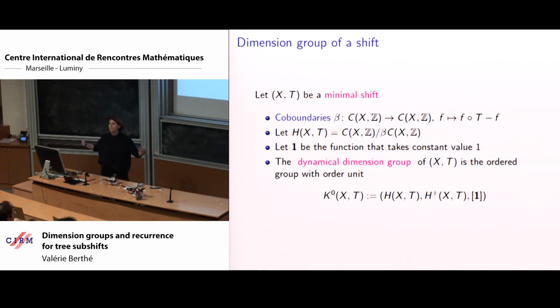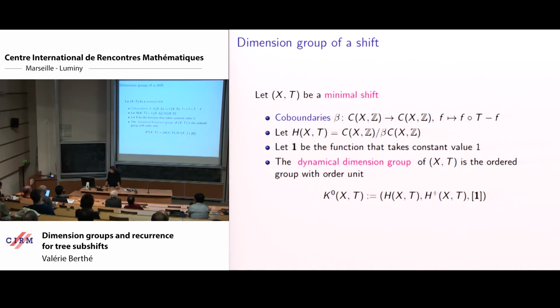We can decompose it as this direct limit, with the matrices acting from levels of the Rokhlin towers or from levels of the Bratteli diagrams with the substitutions, with matrices playing the role we expect from level to level. H plus is the set of equivalence classes of functions from X to the set of non-negative integers.